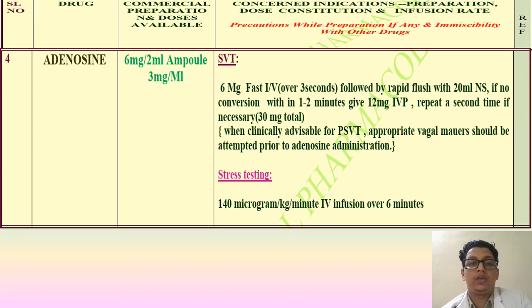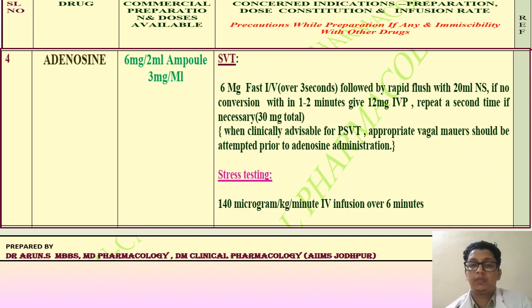And next is adenosine, 6 mg per 2 ml ampule is available, 3 mg per ml. SVT: 6 mg fast IV over 3 seconds followed by rapid flush with 20 ml NS. If no conversion or reversion of SVT within 1 to 2 minutes, give 12 mg IVP, repeat a second time if necessary up to a maximum of 30 mg. When clinically advisable for PSVT, appropriate vagal maneuvers should be attempted prior to the adenosine administration. Testing is 140 microgram per kilogram per minute IV infusion over 6 minutes.